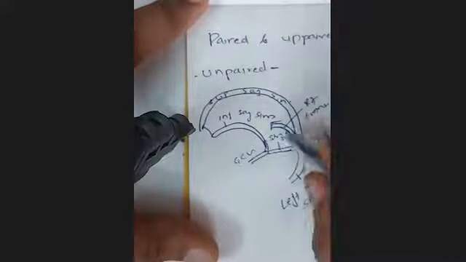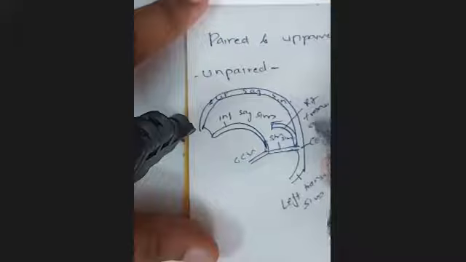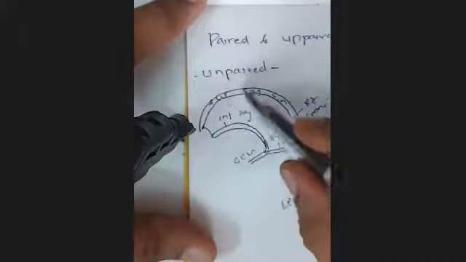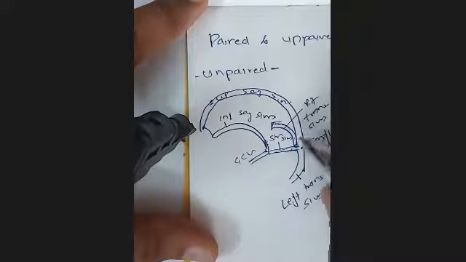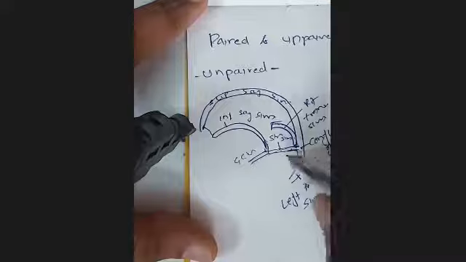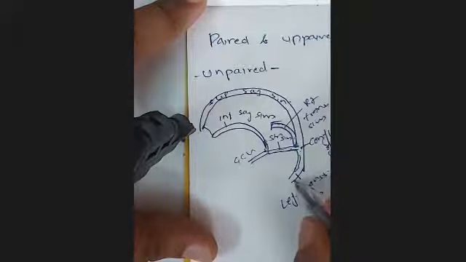I may not be able to show further details of the right transverse sinus. You have to imagine it in 3 dimensions. That means superior sagittal sinus goes here, and at the confluence turns like this. Straight sinus comes to this point. Confluence of sinuses is exactly inside the external occipital protuberance. From here the straight sinus turns to the left and forms the left transverse sinus.